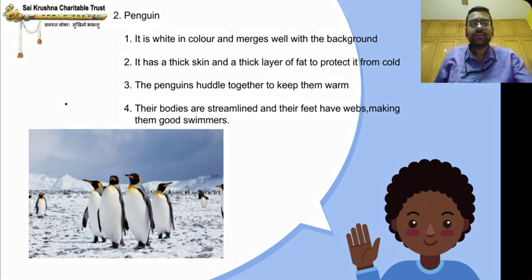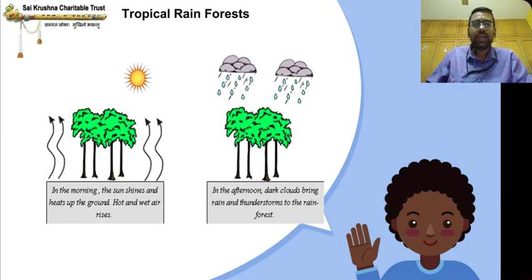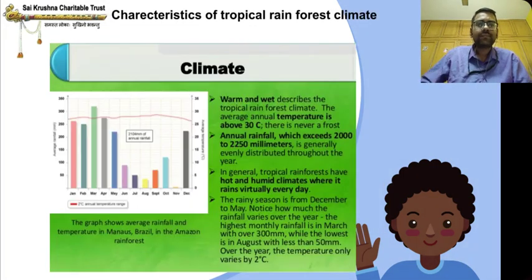Okay. Now we'll go for tropical rainforest. So in tropical rainforest, what happens? In the morning, the sun shines and heats up the ground. Hot and wet air rises. In the afternoon, dark clouds bring rain and thunderstorms to the rainforest. Okay, it's the main characteristic of tropical rainforest.